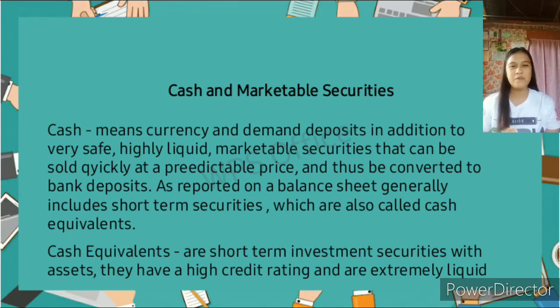But first, let's define cash. Cash is reported on a balance sheet and generally includes short-term securities, which are also called cash equivalents. From an accounting perspective, cash is the most liquid asset a company can possess. Cash includes more than just the traditional physical bills and coins. Cash can include any other currencies as well as undeposited checks and amounts in a current account.